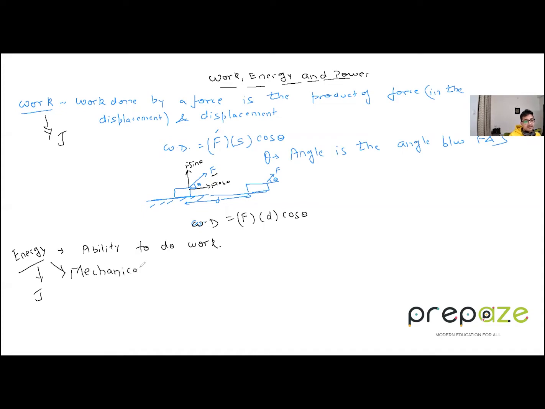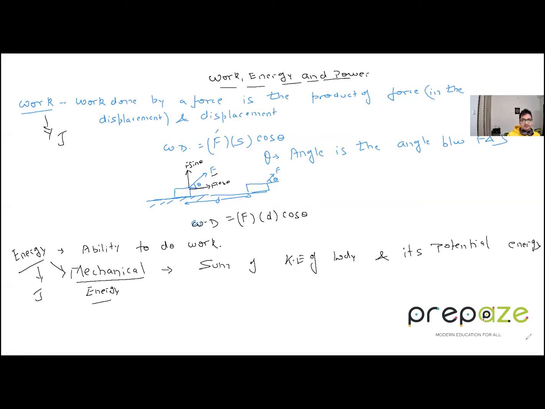Now, what is mechanical energy? Mechanical energy is basically the sum of the kinetic energy of a body and its potential energy. Both the kinetic energy and the potential energy are taken together. That is called the mechanical energy, and it is most widely used in physics. There are a lot of questions asked on this. So this is the mechanical energy.